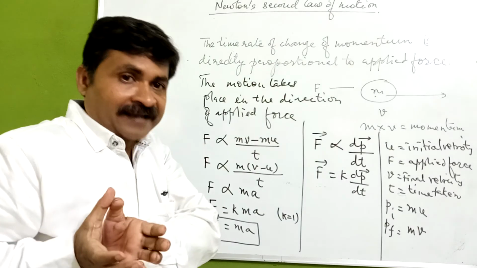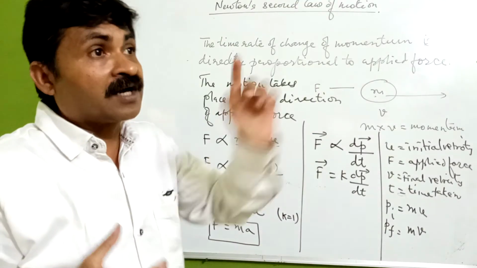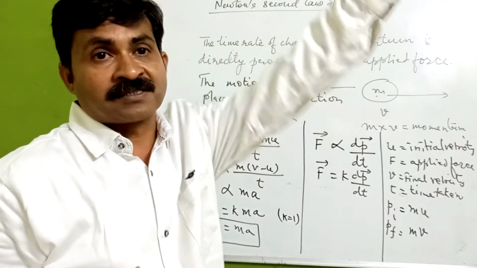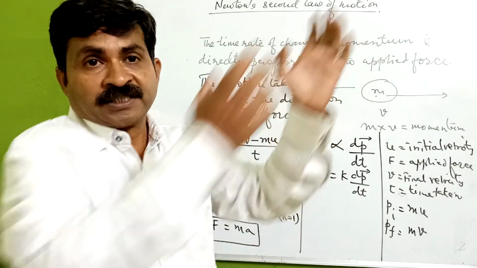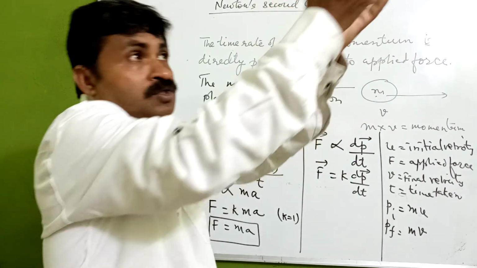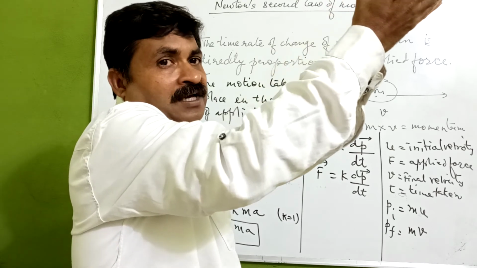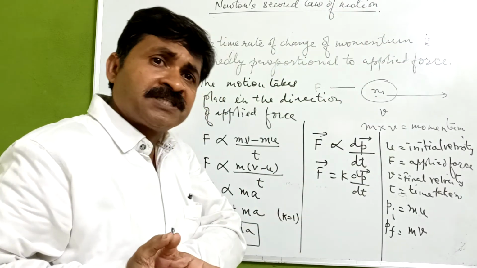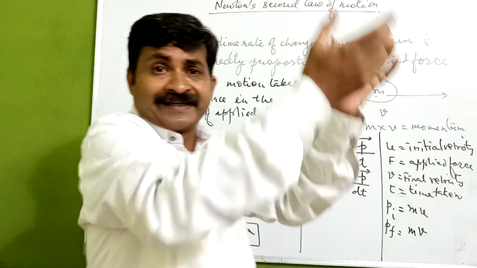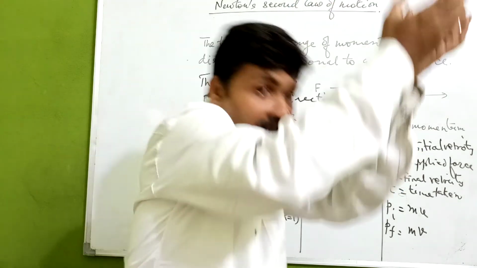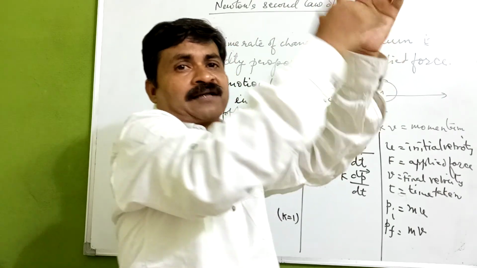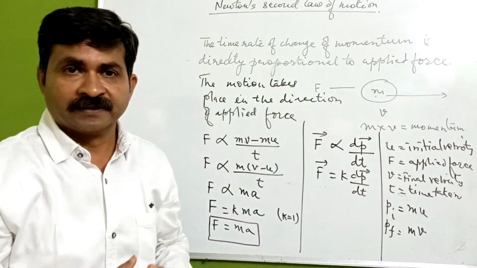So why is it happening in general life? We are seeing this example of Newton's second law of motion, that the time rate of change of momentum is directly proportional to the applied force, and the applied force gives you the direction of the motion also. Means the momentum will take place in the direction of the force, in whichever direction the force is applied.